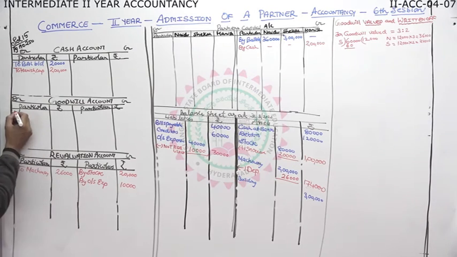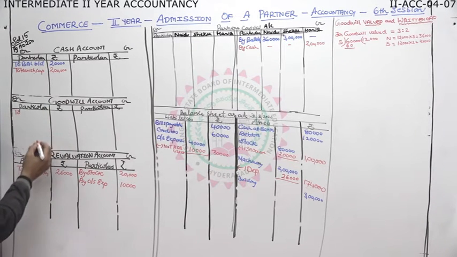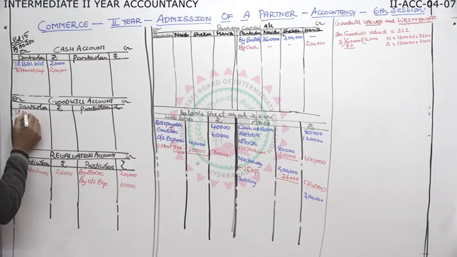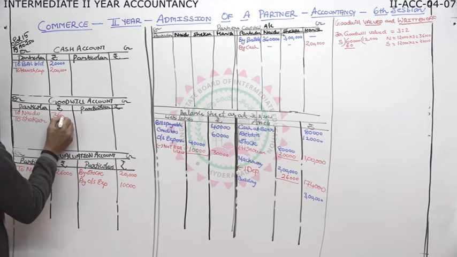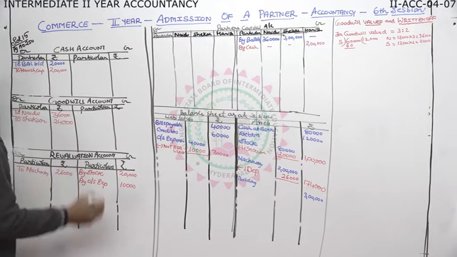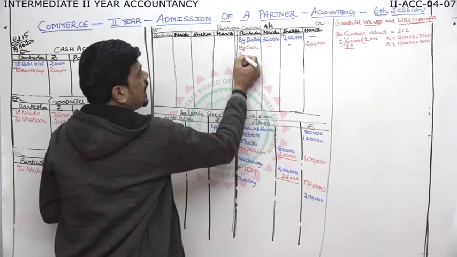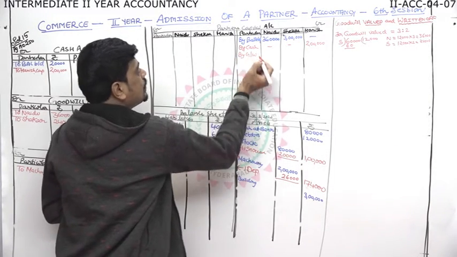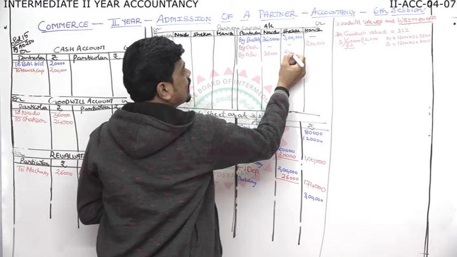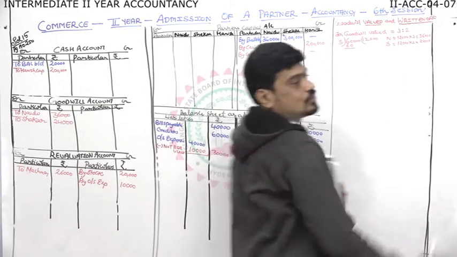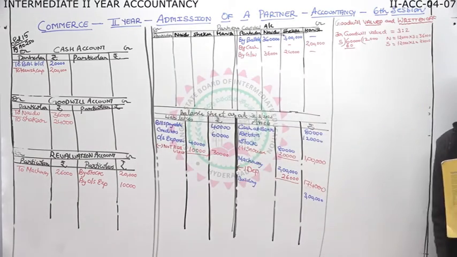So goodwill account debit to, who is the partner number 1? Naidu. Who is partner number 2? Shekhar. So Naidu got 36,000. Shekhar got 24. So second effect by goodwill 36,000, 24,000. Postings I have done.